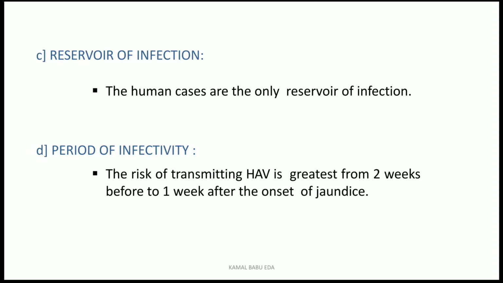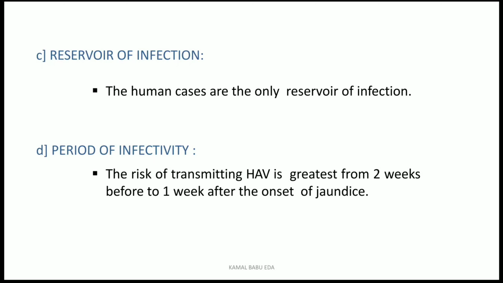Most cases are subclinical or asymptomatic, but in patients who exhibit symptoms such as jaundice, before the appearance of jaundice the person is capable of transmitting the disease for at least 2 weeks before onset, and once the disease appears, he is able to transmit it for up to 1 week.